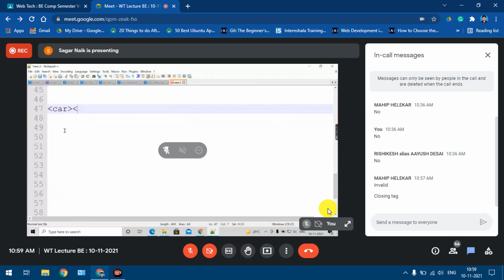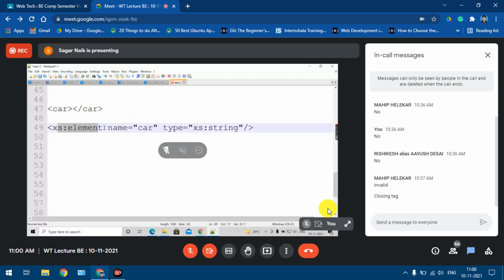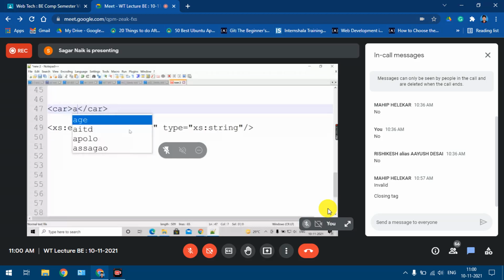So if I define my element car, how will you define this element in schema? You will say element name equal to car, and then type equal to string. Yes or no? This is an absolutely correct statement. There is an element car, and this is how you define it in schema. So if you take any example over there, even if you say Swift, it is valid. Even if you say some other car, Alto, still it is valid. If you take any content, any string content, it is valid.